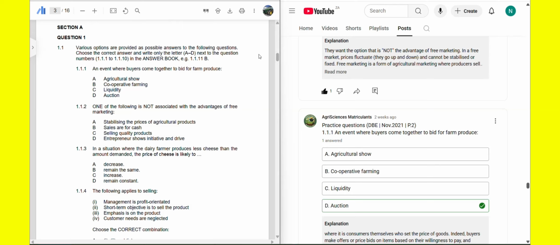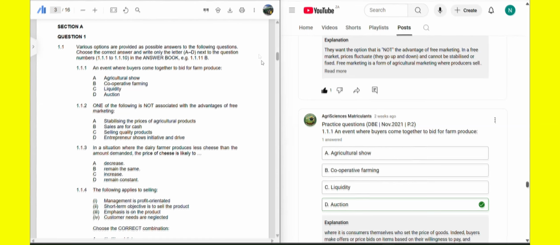Option A, we have agricultural show. I don't know about this thing. Option B, cooperative farming. No. Option C, liquidity. No. Liquidity has to do with businesses, farm businesses. No, it doesn't have to do with the buyers that come together to do what. Option D, auction. Okay, auction.